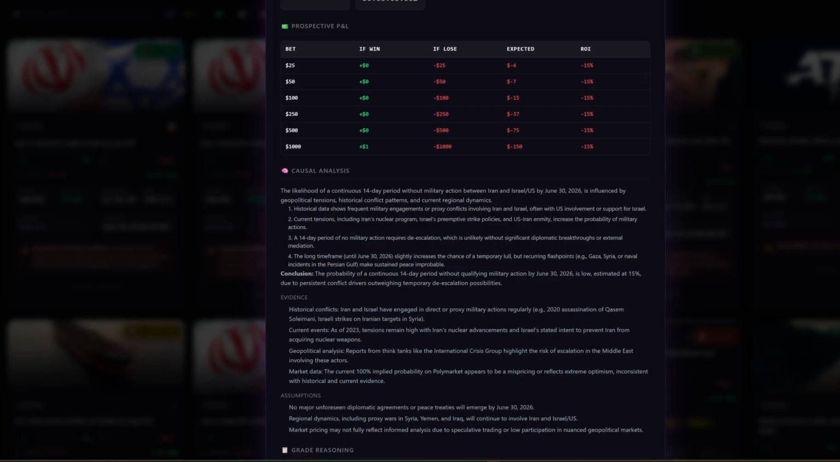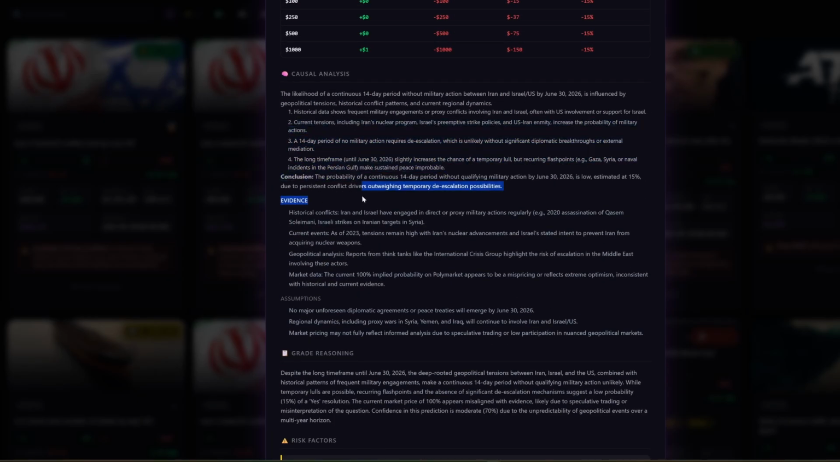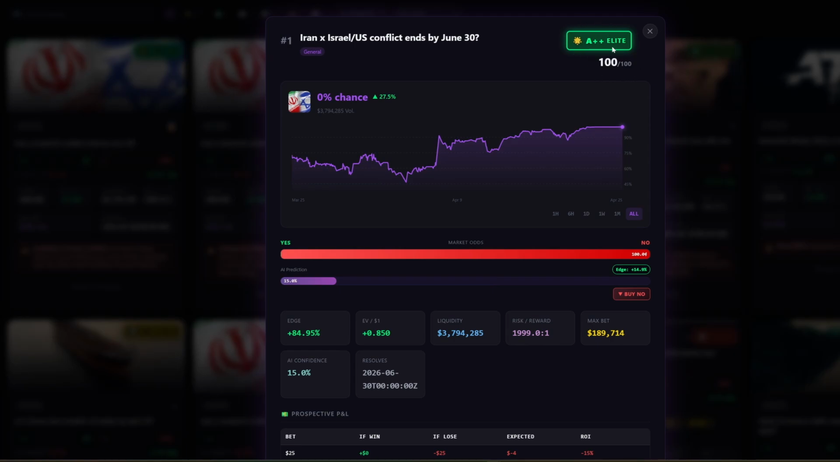Causal analysis. So you can go through all the evidence. It's not just bet on this. It walks you through the reasoning. Here's the causal reasoning. Here's what needs to happen for this to resolve, the way the bot thinks it should. Here's the confidence score. So you've got that at the top. And the risk reward and suggested position sizing. So you can go through from all to monthly, weekly.